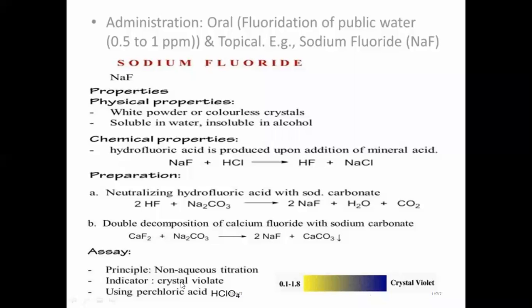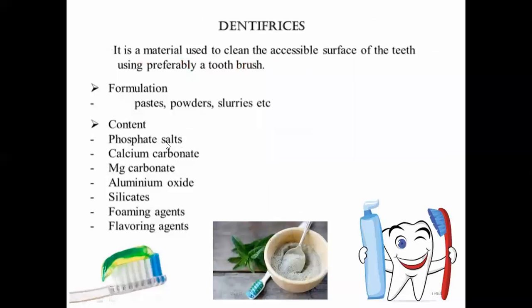Now, the assay of sodium fluoride is by non-aqueous titration. We use crystal violet as an indicator, with perchloric acid as the titrant solution. So this is the use of sodium fluoride as an anti-caries agent.